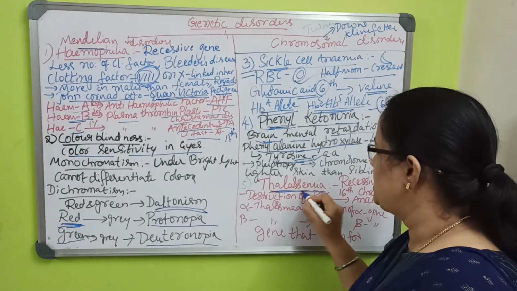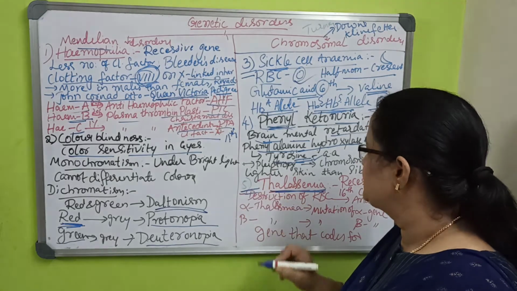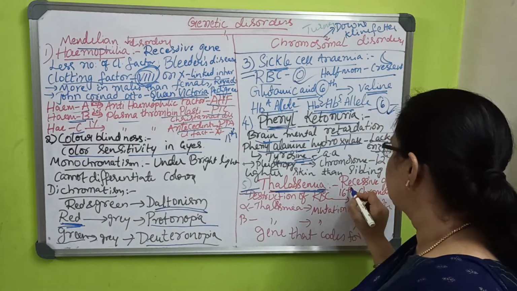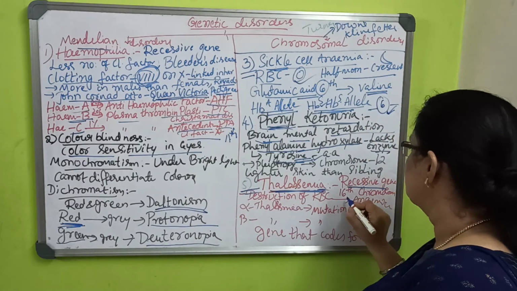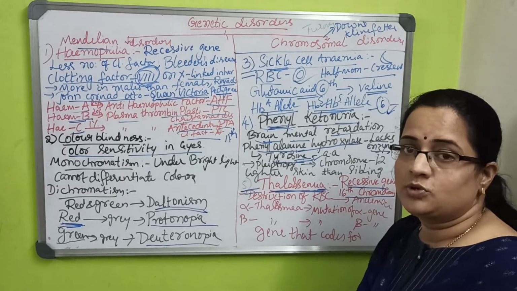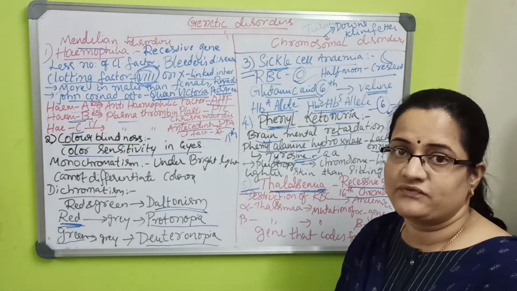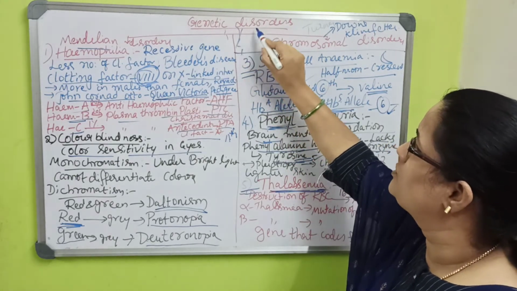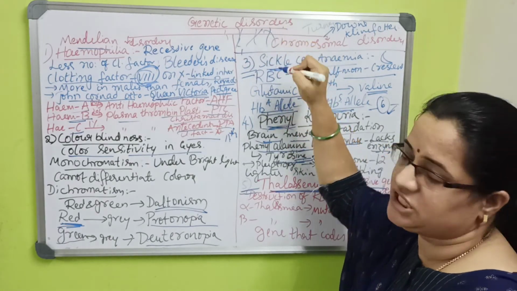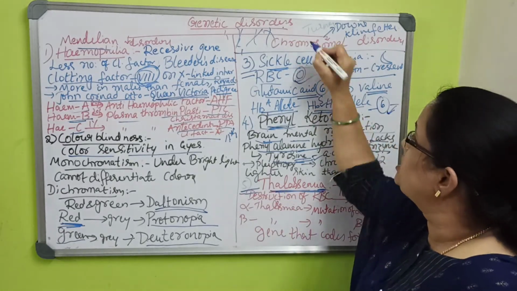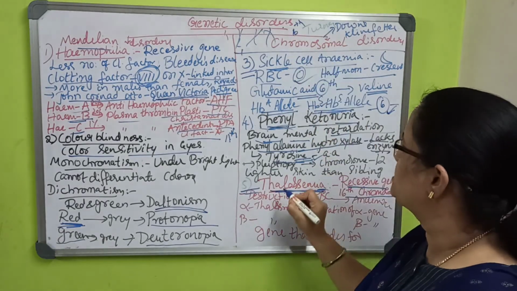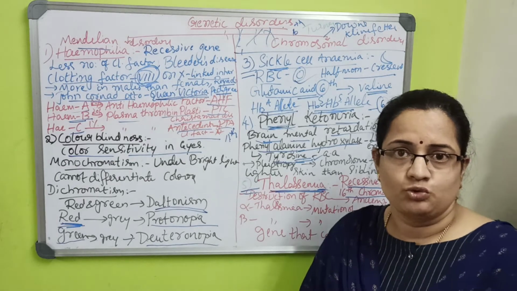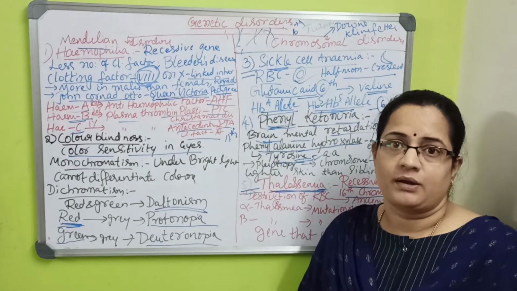So the next one is thalassemia. Thalassemia is a recessive gene which is present on chromosome 16. The numbers I have shown for autosomes are always chromosome 1, chromosome 2, chromosome 3; the genes will be present there. On the 16th chromosome the gene is present which leads to anemia, the destruction of RBCs.